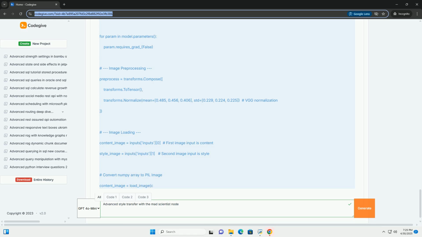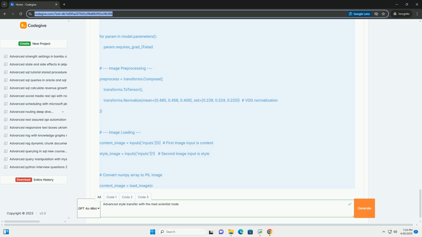Post-processing. Clamps the pixel values to be between 0 and 1. Converts the tensor back to a NumPy array and unnormalizes the image. Scales the pixel values to the range 0 to 255. Output. Sets the stylized image as the output of the node.